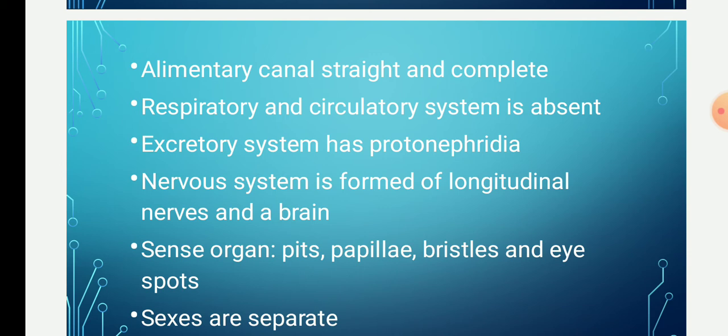Then the nervous system of Aschelminthes is simple and consists of a circumenteric nerve ring, which has anterior and posterior longitudinal nerves.